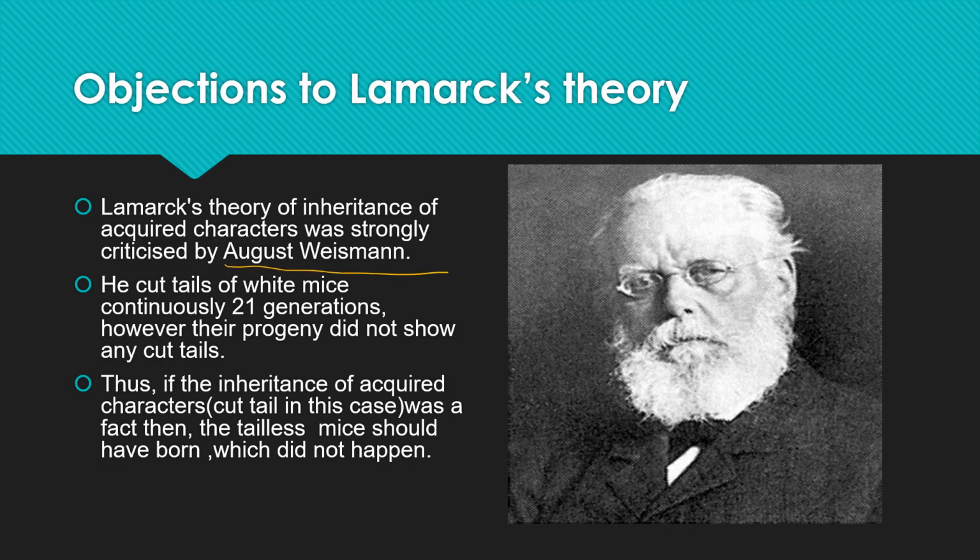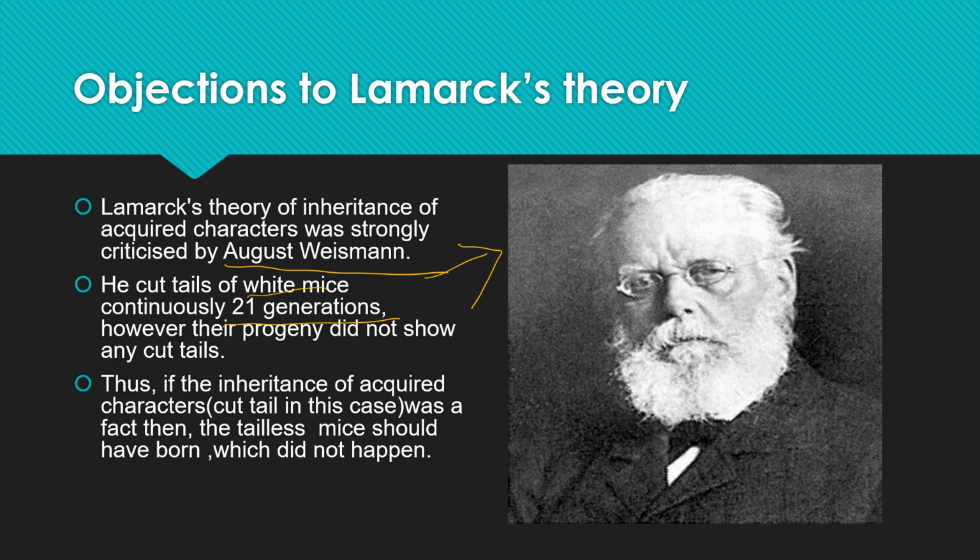So he was a German evolutionary biologist, and generally in the 19th century, after Charles Darwin, Weismann became the director of the Zoological Institute and the first professor of zoology at Freiburg. So this person objected to Lamarck's theory. So what did he tell? As per his observation, he cut the tails of white mice continuously for 21 generations.